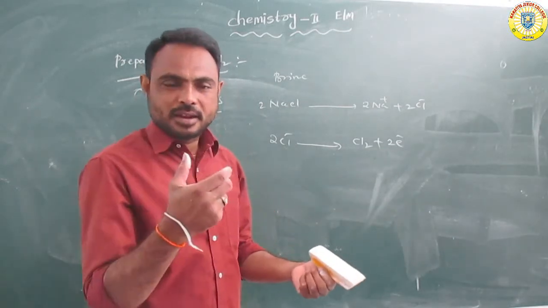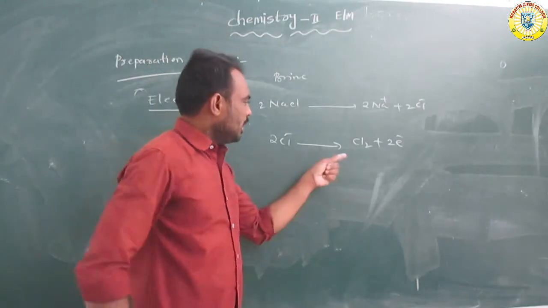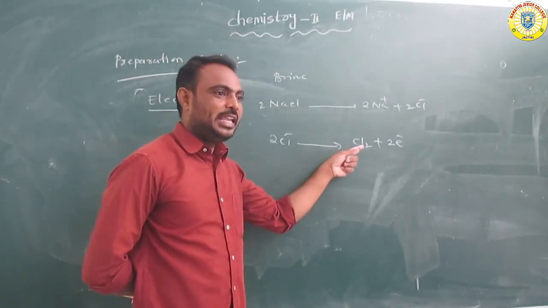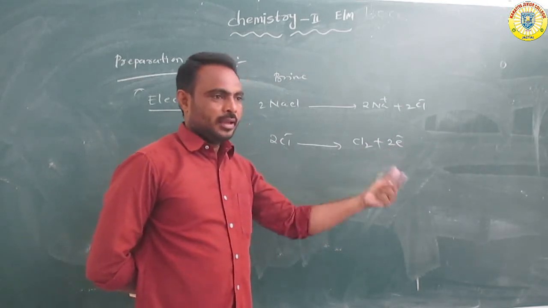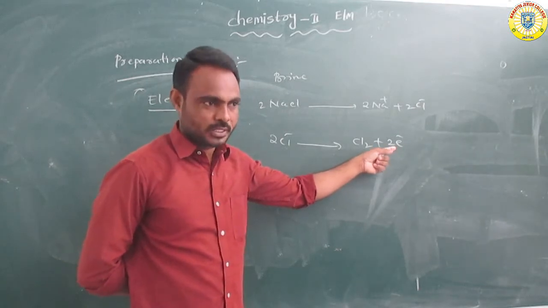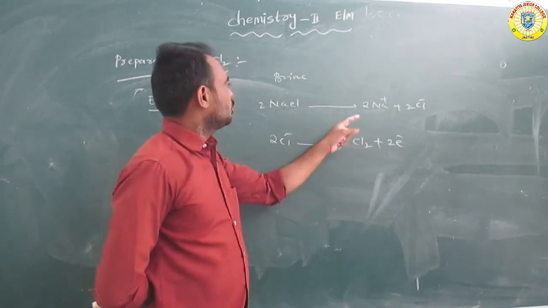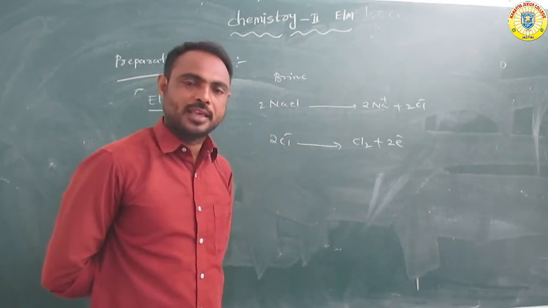Gain of electrons is electronation. So this reaction is de-electronation, in which electrons are released. This is one of the best processes for preparing chlorine gas.